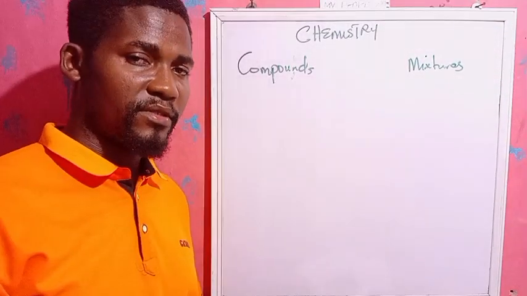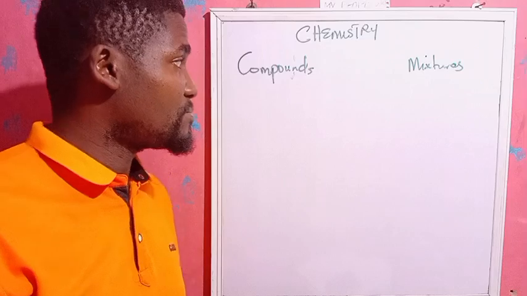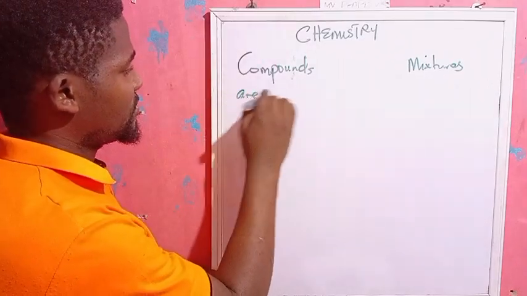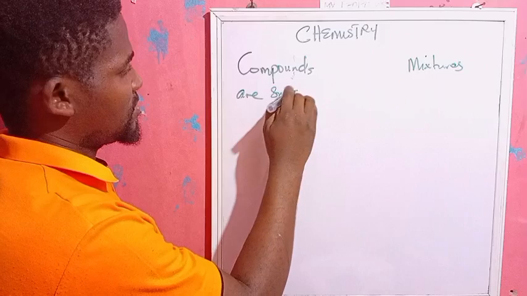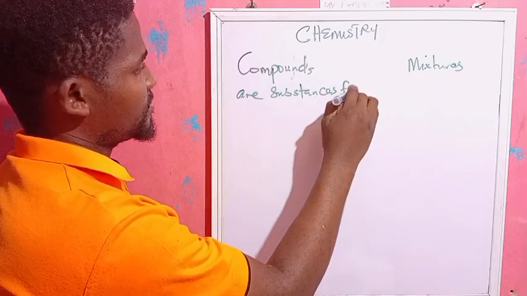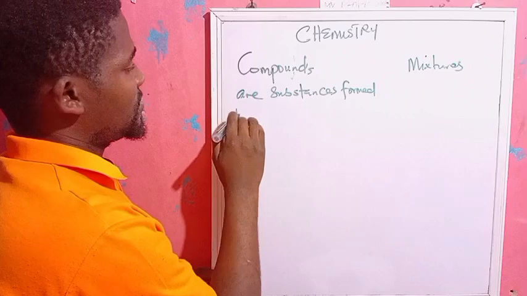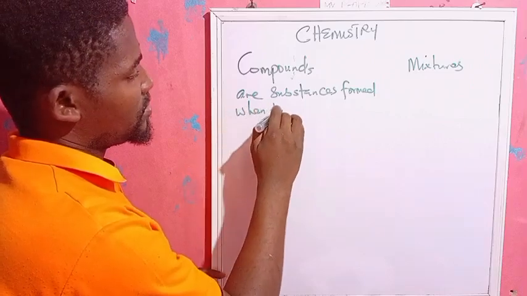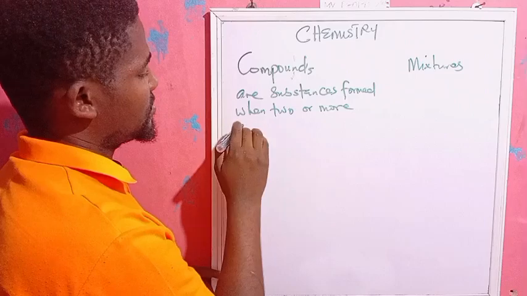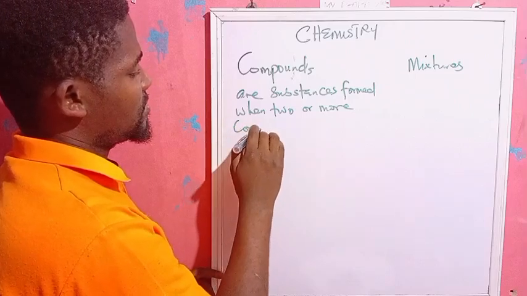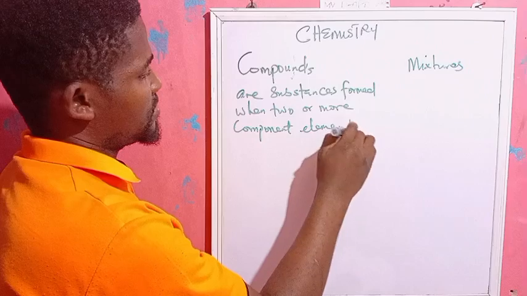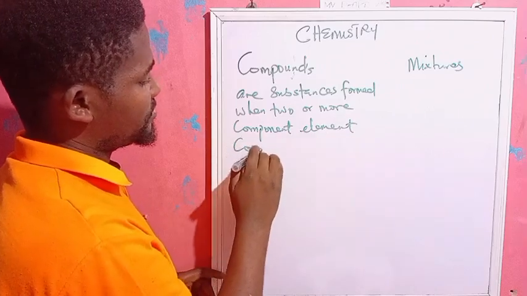Okay, compounds and mixtures. Now, compounds are substances formed when two or more component elements combine chemically together.